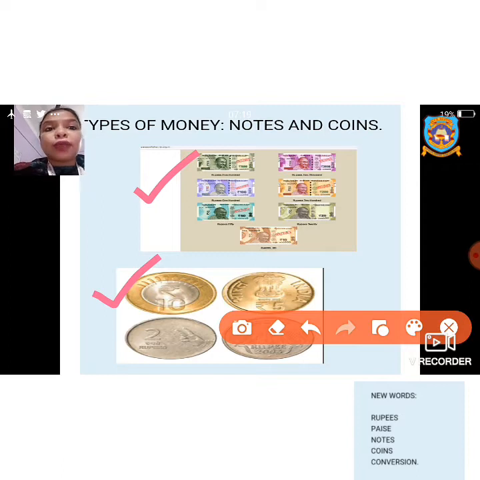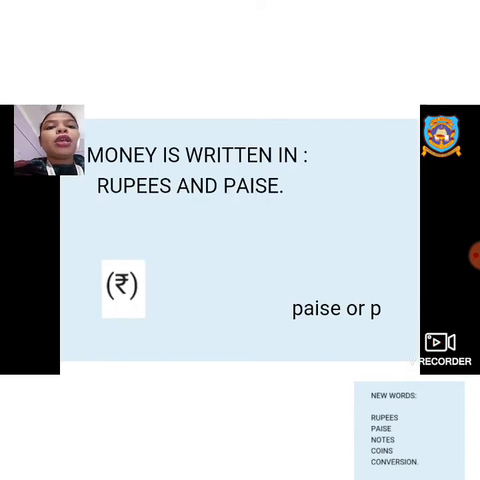Now what is the value? The number written either on the note or on the coin is the value of the money. Suppose in this coin the number written is 10, so its value is 10 rupees. So the number written on the notes and coins is the value of the money.